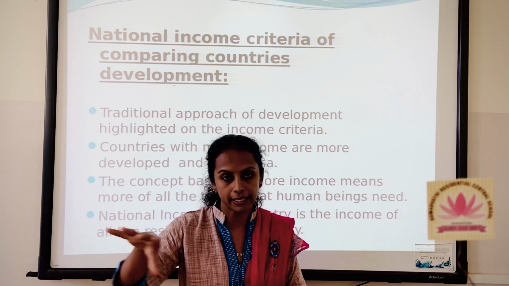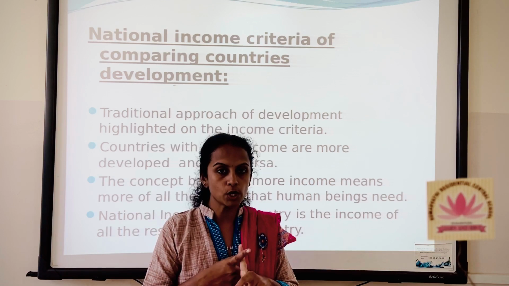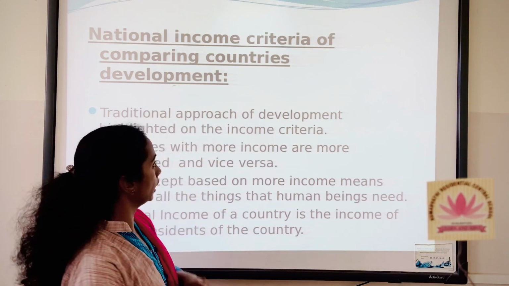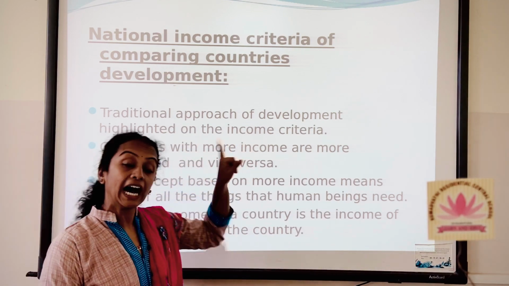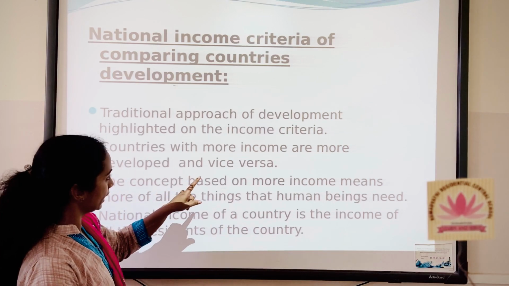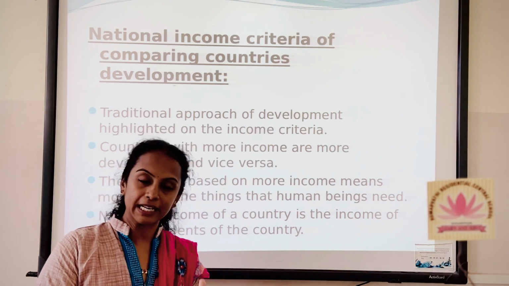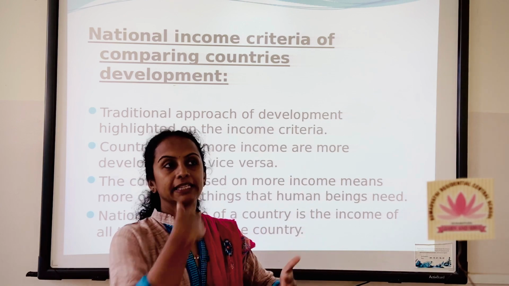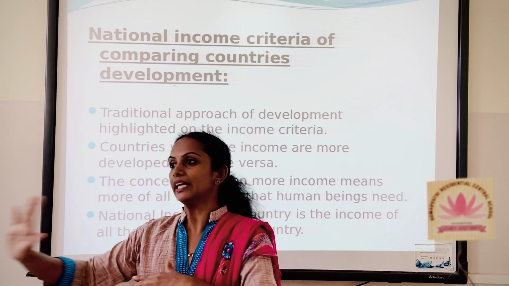To put it in a correct hierarchical order, the first one is the traditional approach, and then the middle approach, and then the modern approach. So here the first one, the traditional approach. What does it say? Look at here. It highlights more on the income of the people. So countries with more income are more developed. Countries with less income are less developed. It is clear here. If a nation is having more income, that nation is developed. If the nation is not having enough income or less income, that nation is not developed.